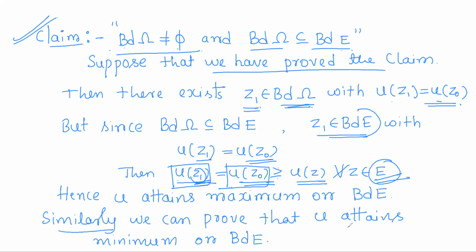Similarly, we can prove u attains minimum. As we argued for the maximum, with similar arguments and with some changes, we can argue for the minimum case also. So if u is a real valued continuous function on a closed and bounded set E, and if it is harmonic in the interior, then it will attain maximum and minimum on the boundary of E. Which completes the second part. But we are left with the claim.